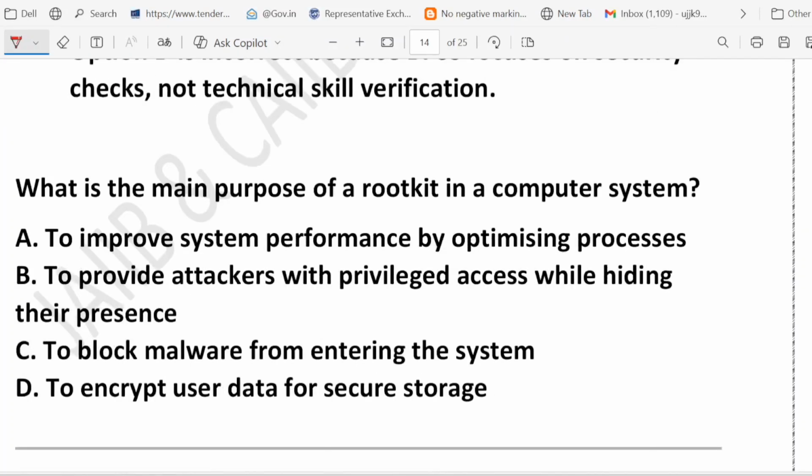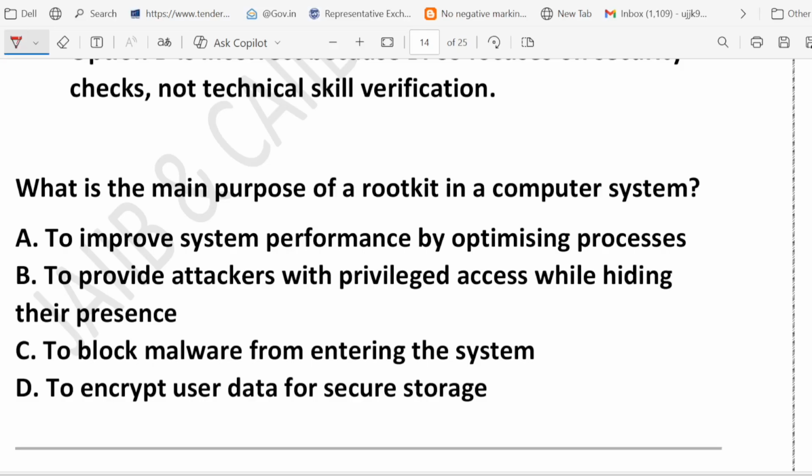Okay, what is the main purpose of a rootkit in a computer system? They are talking about the rootkit, right? What options have they given? Ever heard of a rootkit? To improve system performance by optimizing process, to provide attacker with privileged access while hiding their presence, to block malware from entering the system, to encrypt user data for secure storage.